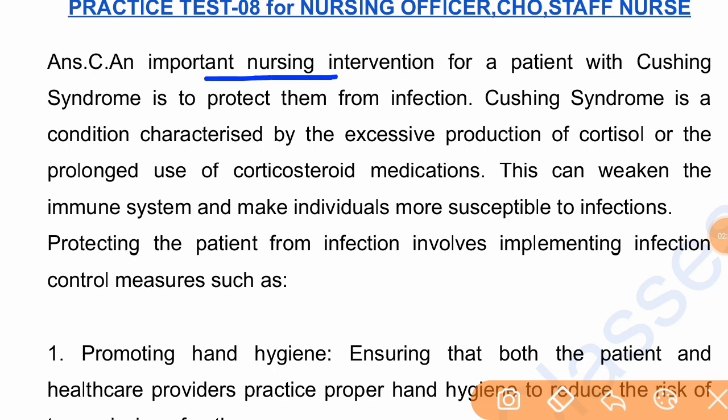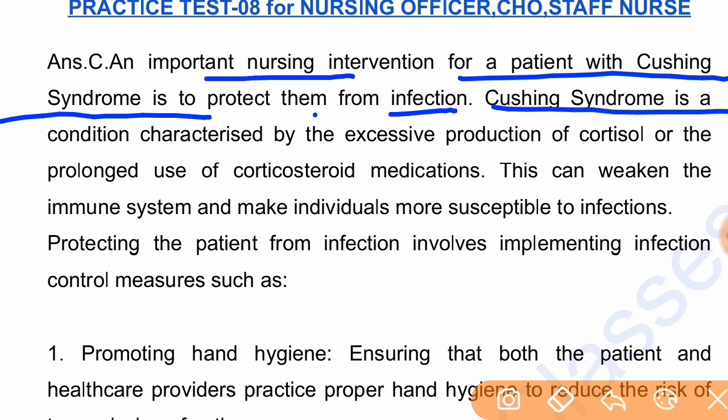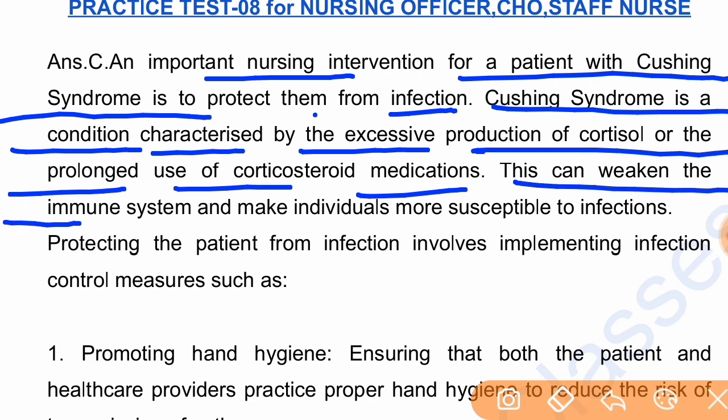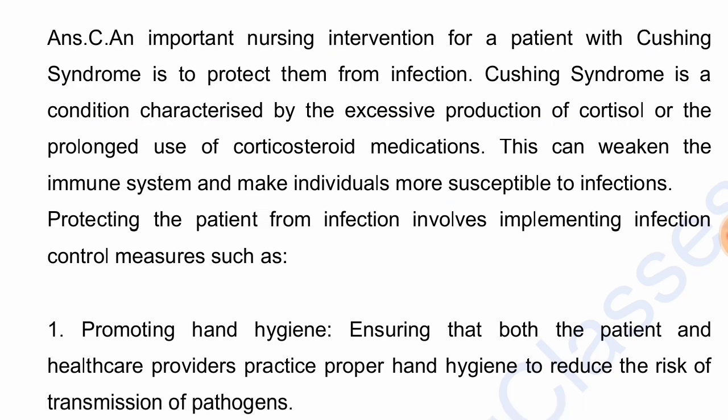An important nursing intervention for a patient with Cushing syndrome is to protect them from infection. Cushing syndrome is a condition characterized by excessive production of cortisol or the prolonged use of corticosteroid medications. This can weaken the immune system and make individuals more susceptible to infections.